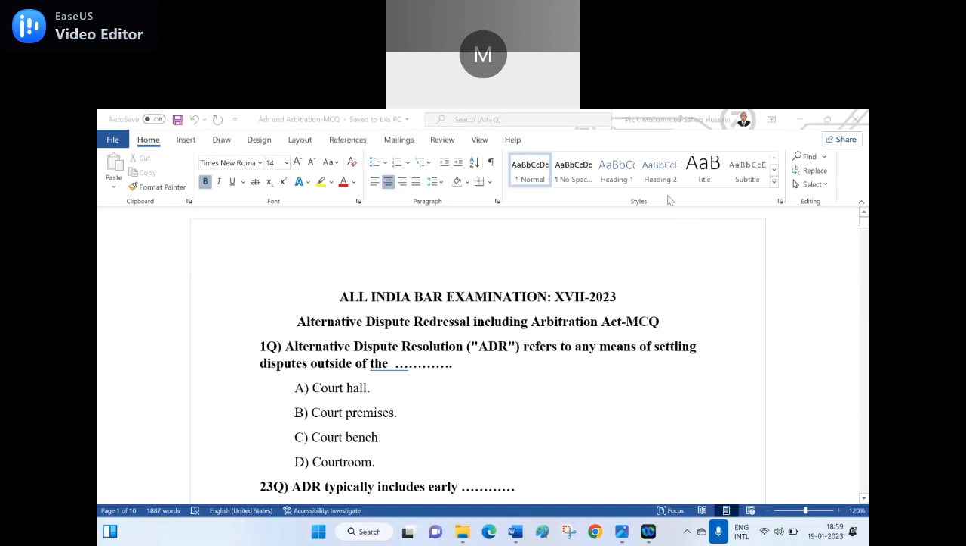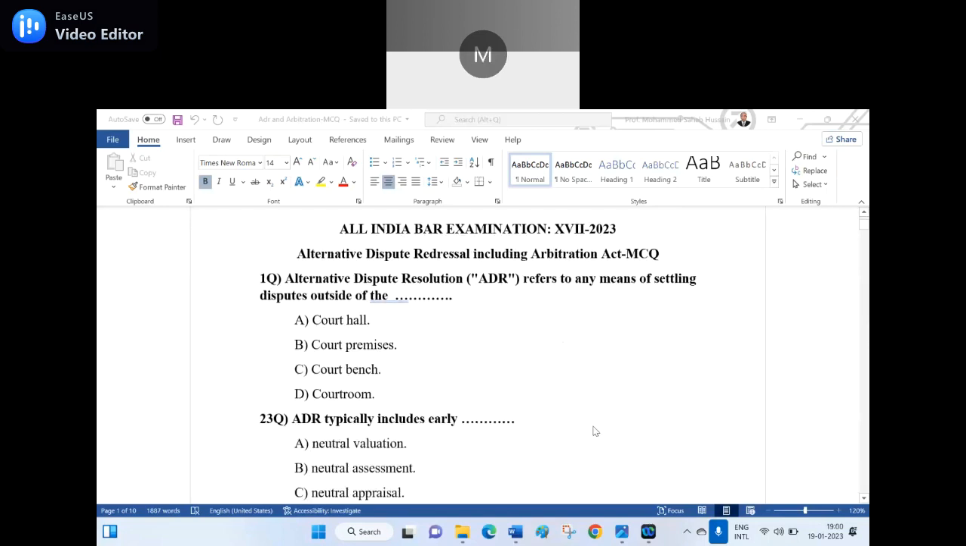Court premises. Wrong. Sir, A, court hall. Court bench, sir. Wrong. A, court hall. Wrong. D is the right answer, sir. Courtroom. Courtroom is the right answer.